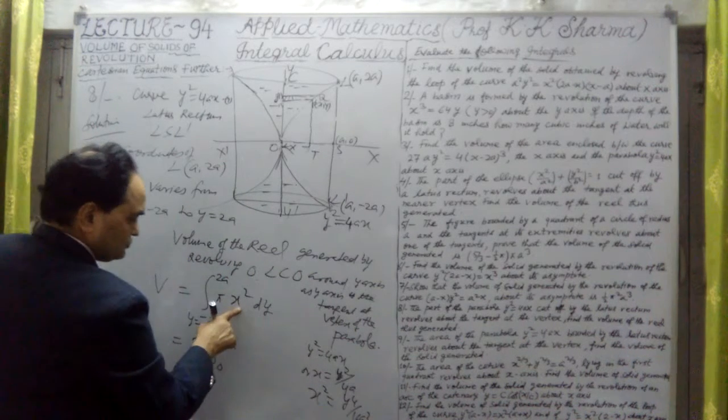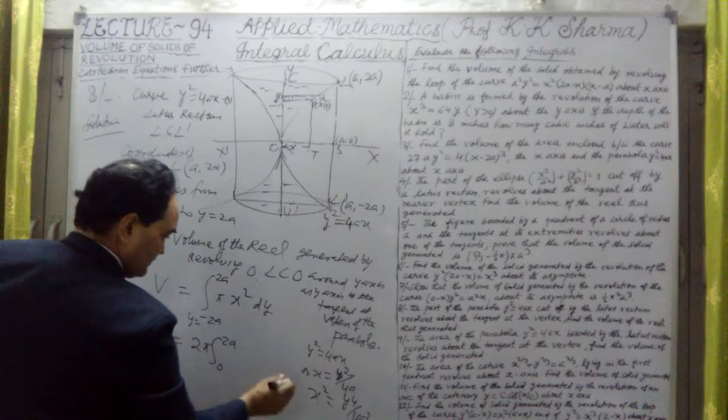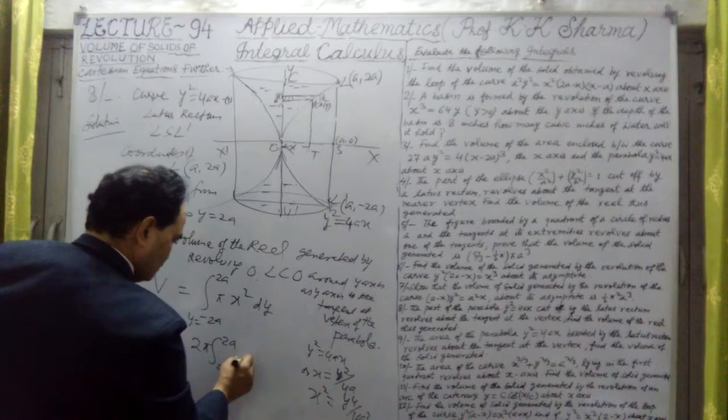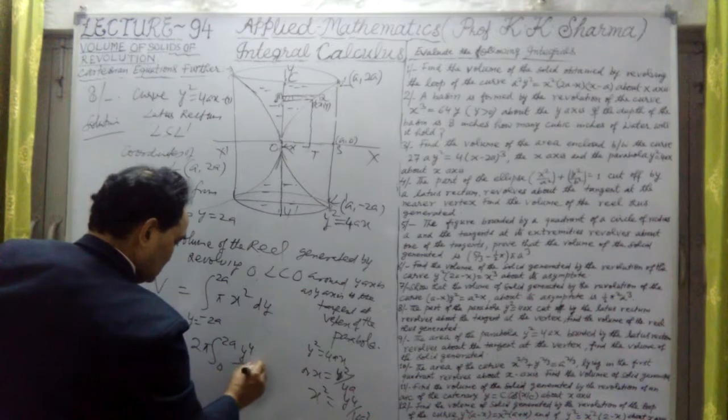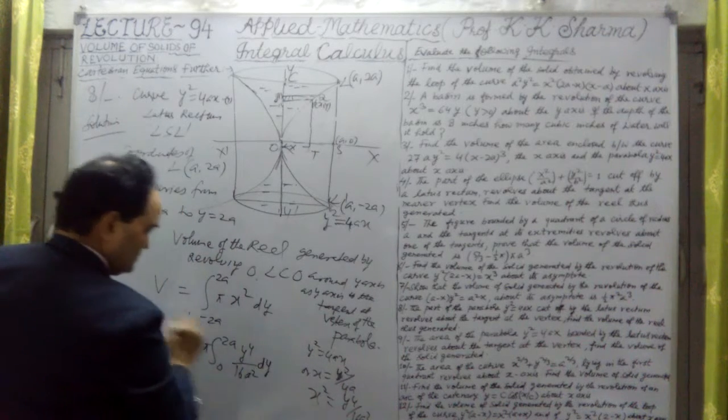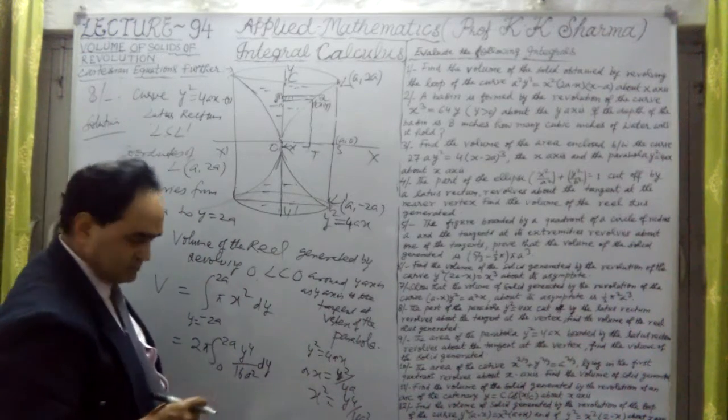So here I have to substitute the value of x square, that is y to the power 4 upon 16a square into dy. It can be simply integrated.